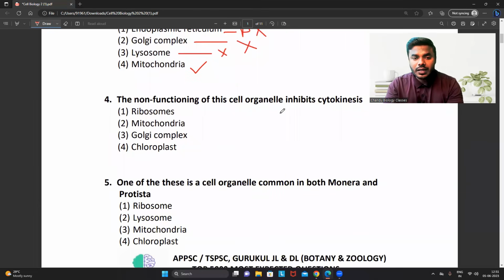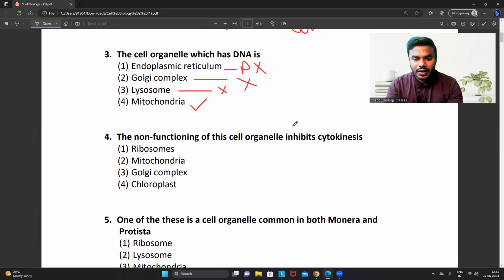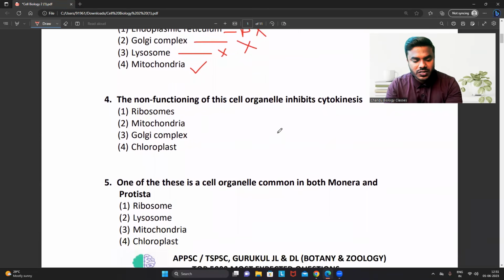Question number 4. The non-functioning of this cell organelle inhibits cytokinesis. This is also a very good question, friends. Ribosomes are required for protein synthesis. Mitochondria are required for energy. Chloroplast is required for photosynthesis. So which is involved in cytokinesis? It is the Golgi complex. Not to get confused with that, because the Golgi complex is the one which is doing a lot of protein sorting.